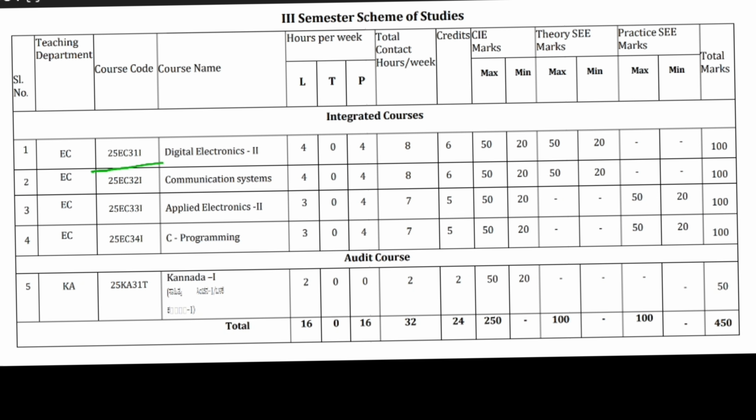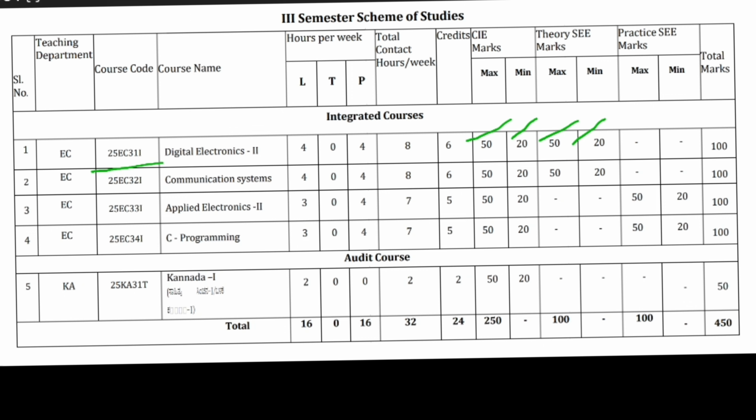In that written exam, the maximum marks for CIE, meaning internal, will be 50, and the minimum you have to get is 20 marks. Then you have to write a theory exam, which is also 50 marks. The minimum you have to score is 20 marks in the external exam. There is no practical exam for this subject.